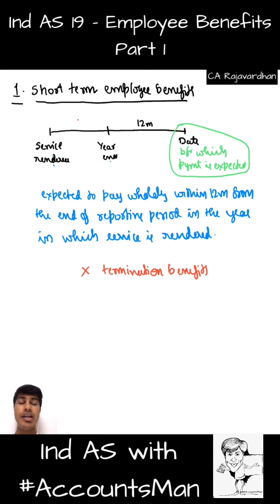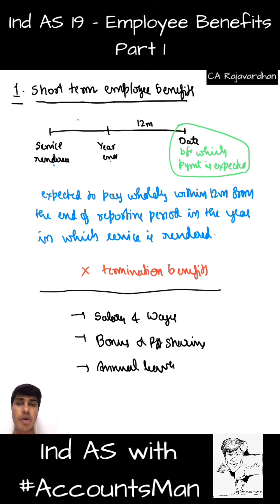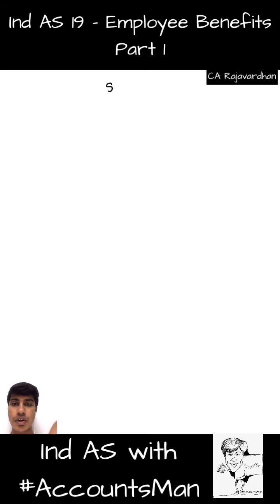So what are the short-term employee benefits that need to be discussed in detail? Number one, salary and wages. Then next one we would have to discuss bonus or profit sharing. That's the other name. And the last one is with respect to our annual leaves. Yeah, these three items need detailed discussion. So what we're going to do now is we'll discuss these three items in detail to understand how to measure short-term employee benefits. Come on, let us go to the next one. Short-term benefits, this is a continuation.